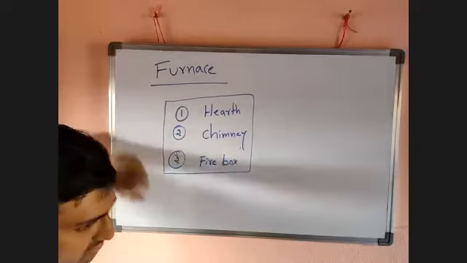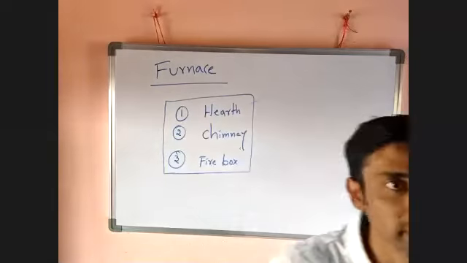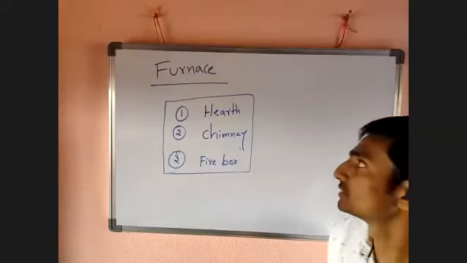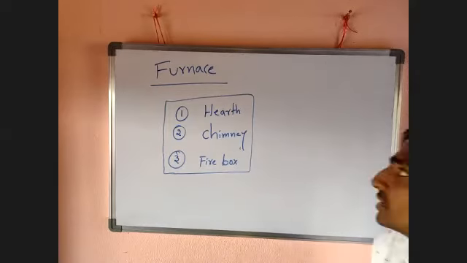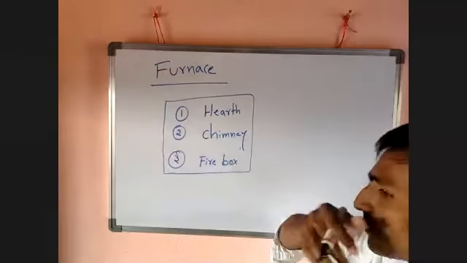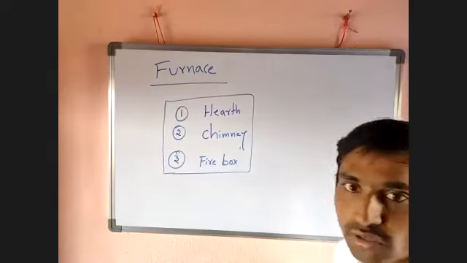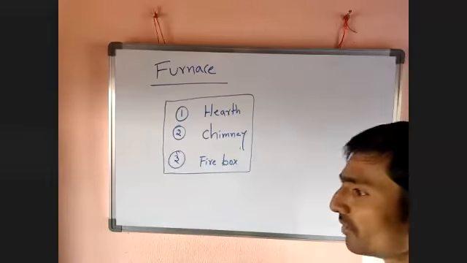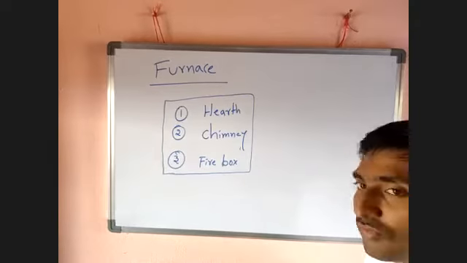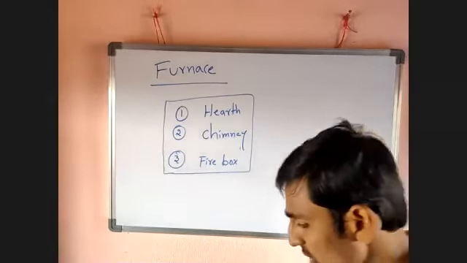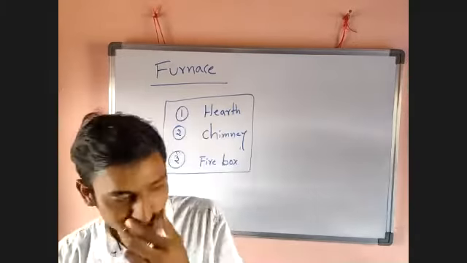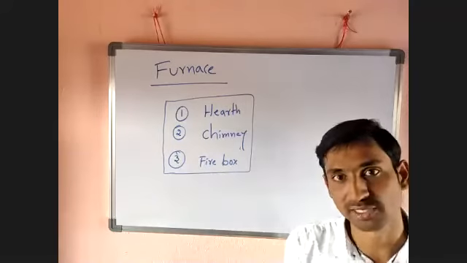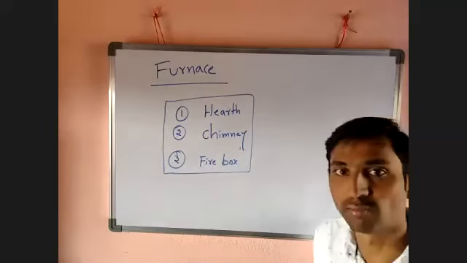So a furnace is used for heating of ore in metallurgical processes. It is the last topic in the 10th class chemistry syllabus, and also the last topic in the metallurgy chapter. Furnace is used for heating of ore. It possesses 3 parts: hearth, chimney, firebox. Okay, I want to draw one small diagram. Different types of furnace are there. In our textbook, they mention the blast furnace. How to learn the diagram of the blast furnace? This board is not sufficient to draw the blast furnace.